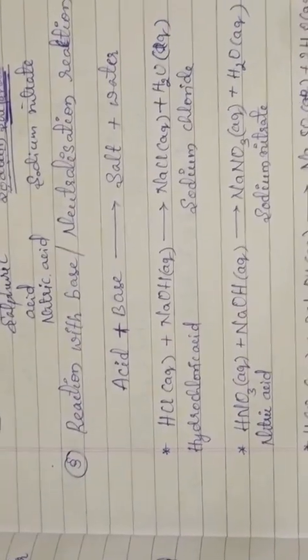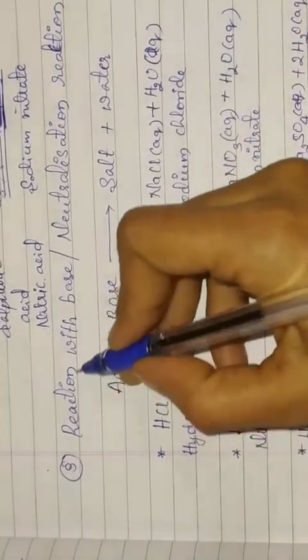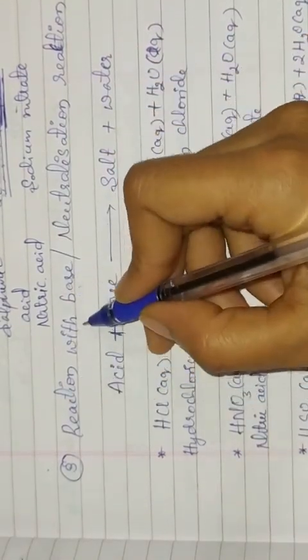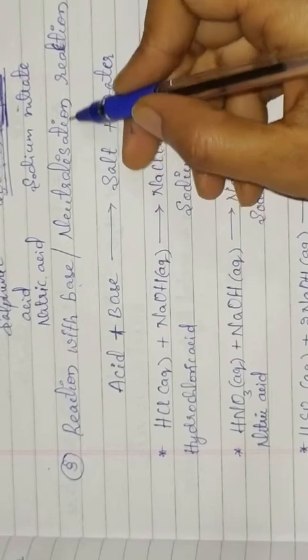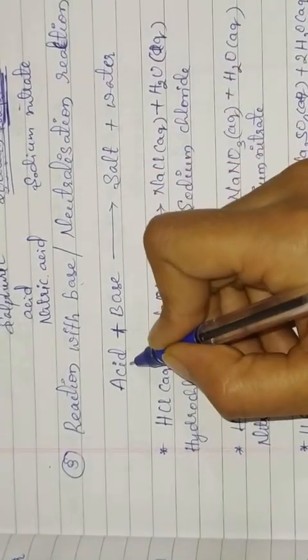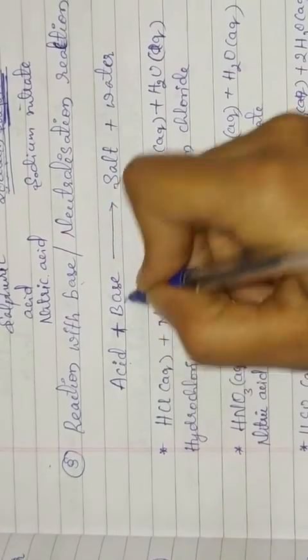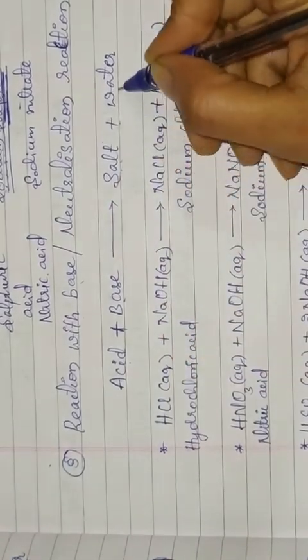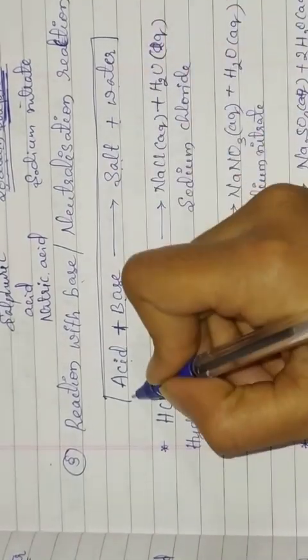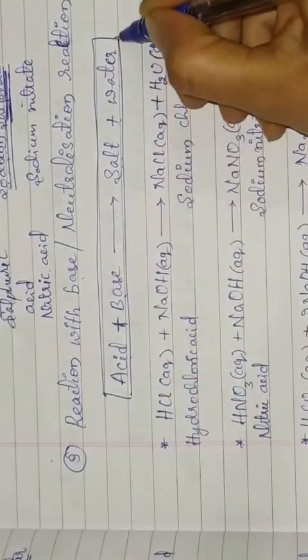Okay, children, next we will see the third property, reaction with base. This property is also known as neutralization reaction. You will see here, acid reacts with the base and it forms salt and water.